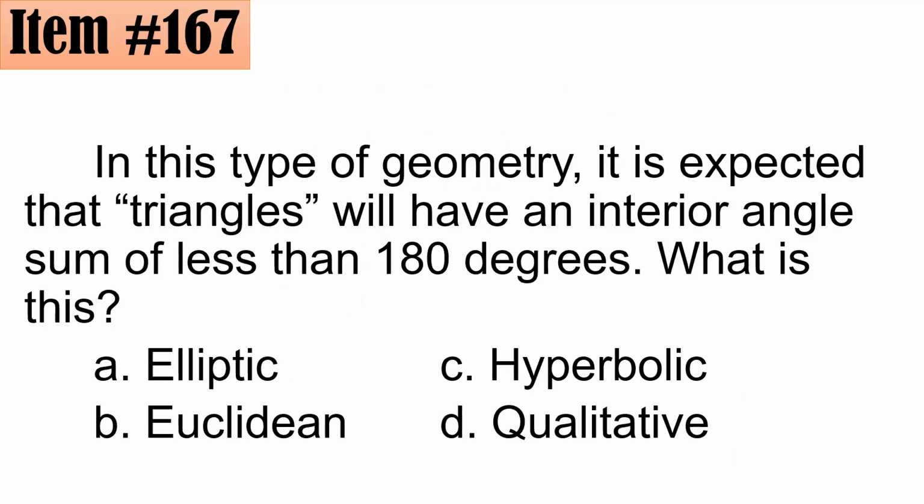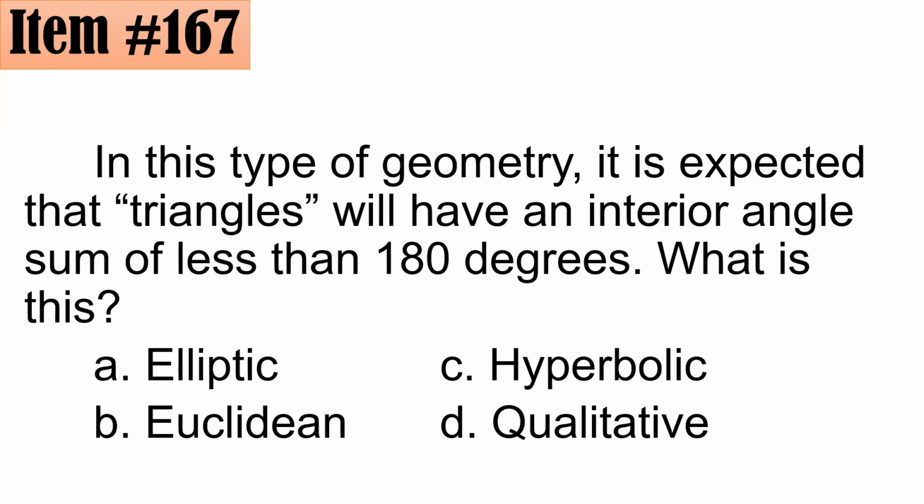167. In this type of geometry, it is expected that triangles will have an interior angle sum of less than 180 degrees. What is this? Is it elliptic, Euclidean, hyperbolic, or qualitative? Okay, consult please. I hope you were able to have your modern geometry, no? Okay, elliptic daw, sabi ng iba. May nagsasabi namang hyperbolic. Hati po tayo. May A, may C. I hope na hindi po tayo nag-answer ng Euclidean, ha?